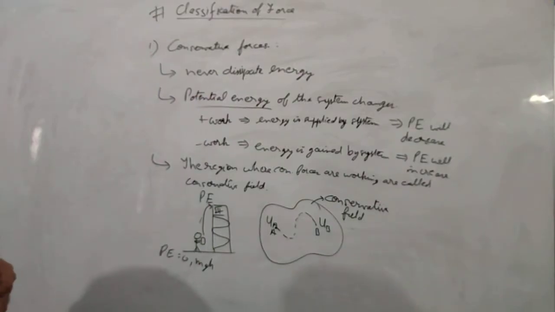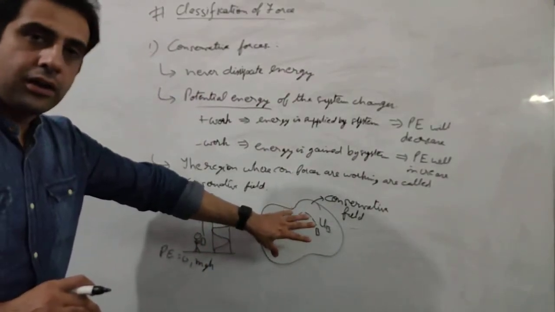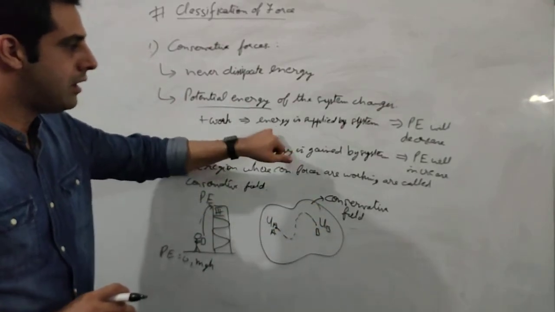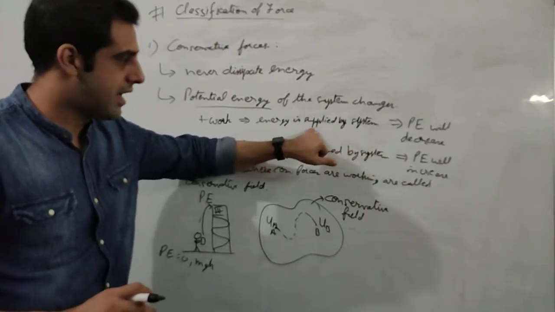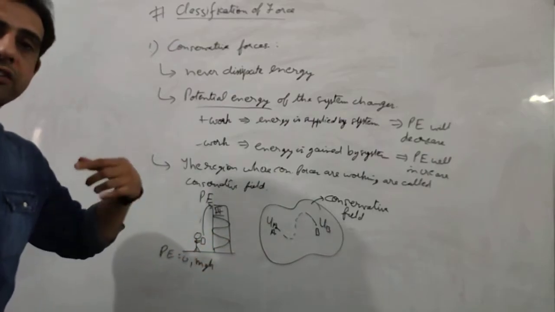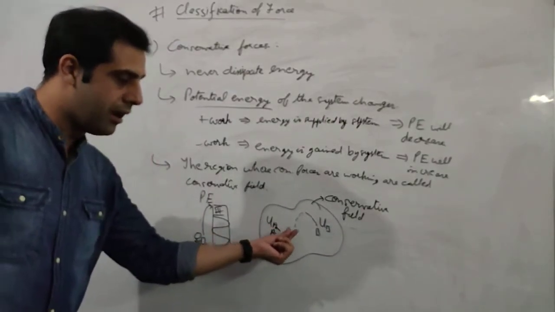Now there are two ways in which forces can act. Either the conservative field will apply force itself, that is the energy will be supplied by the conservative system, or an external agent will supply the force to bring the object from A to B.